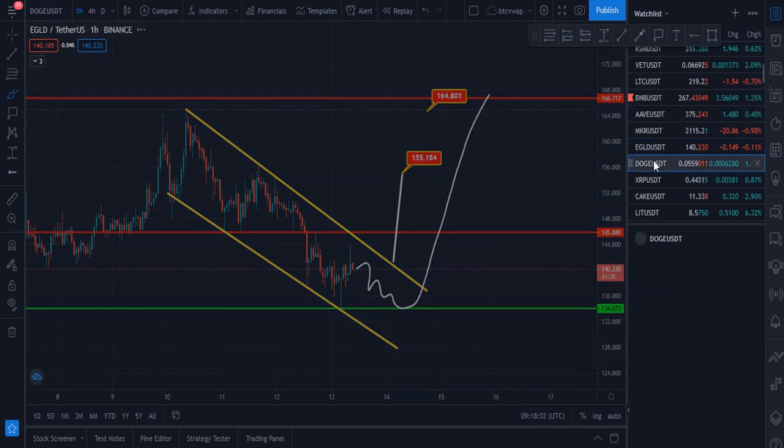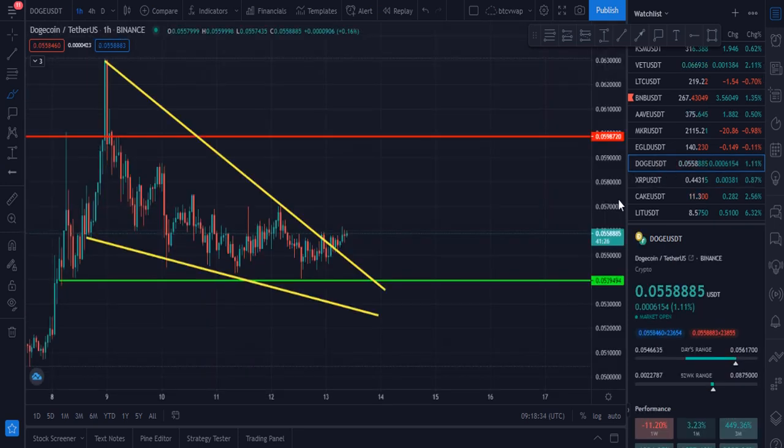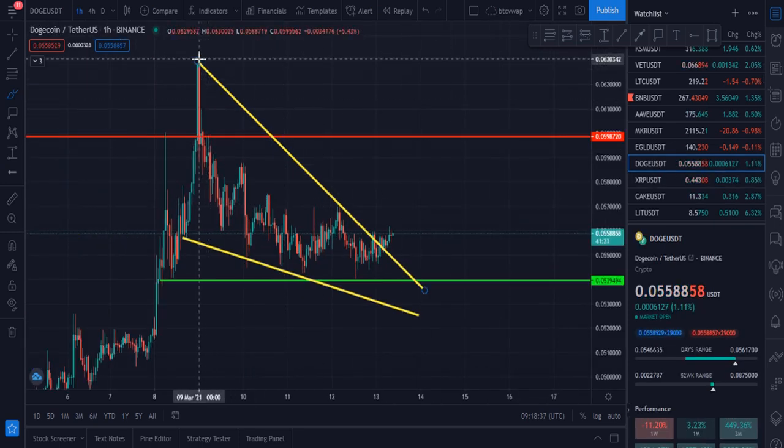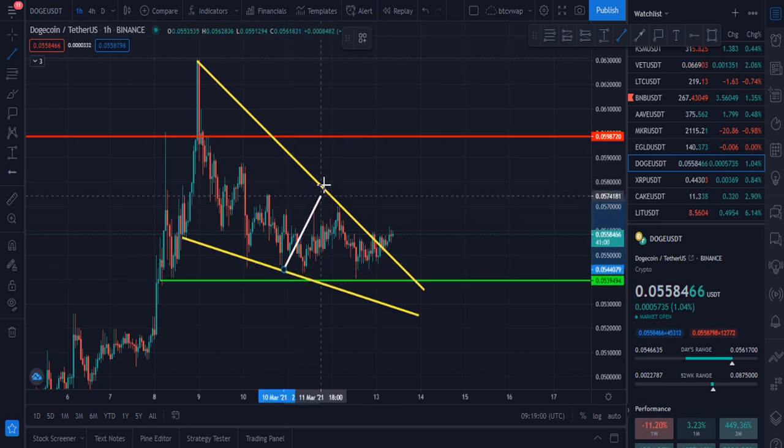Okay. My next coin is Dogecoin. Doge was rejected from $0.063, and now it is currently at $0.0558, and it broke this downtrend. It broke this falling triangle, and it broke this upside trend line, and according to the pattern our target should be this zone.